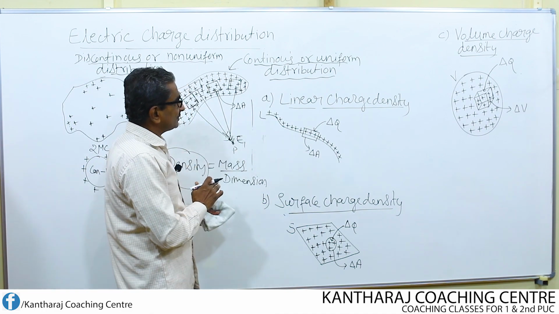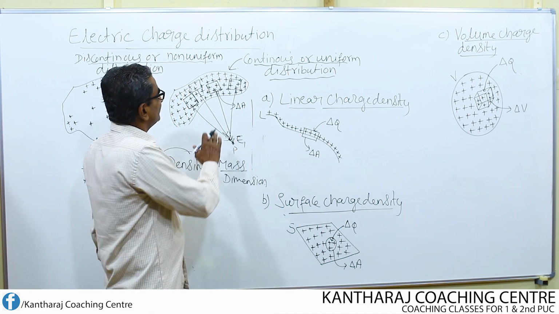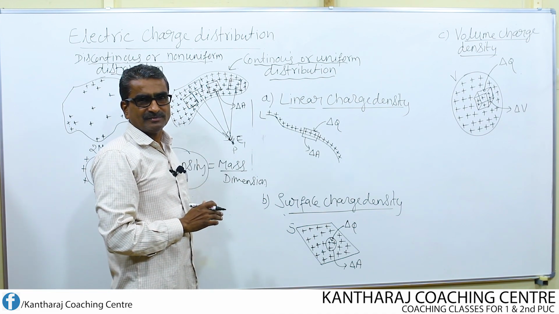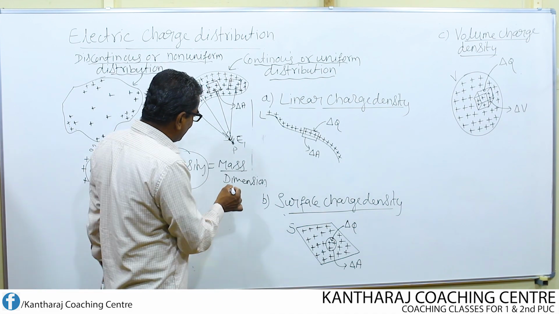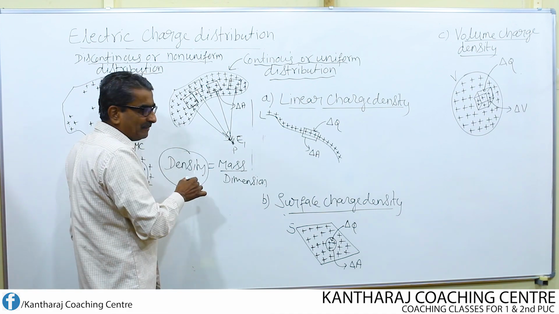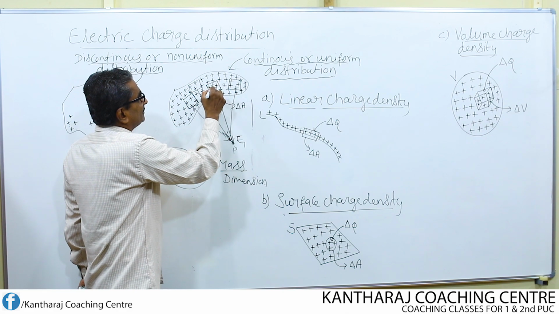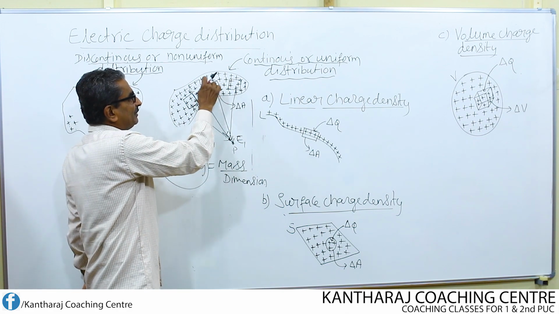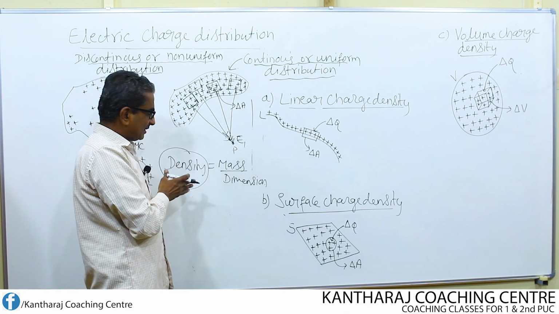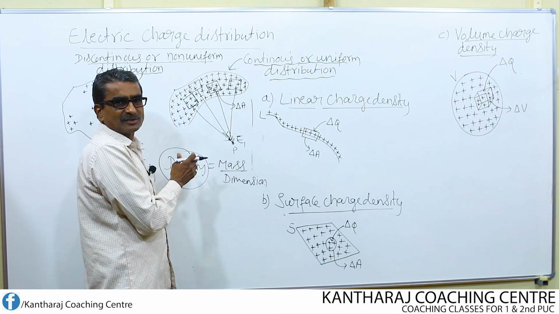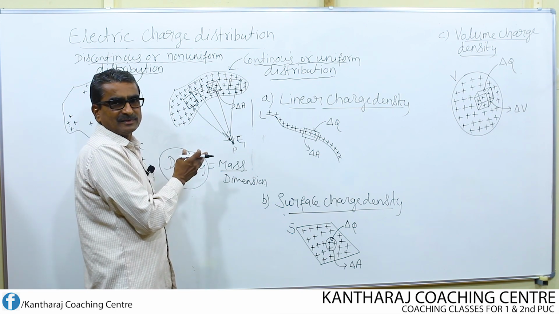As a result of this, we now have three different types of continuous distribution of charges. Because I told you at macroscopic level, the word density plays an important role. Density means quantity. Here, how much mass is located within this space. That refers to density, amount or mass or quantity.